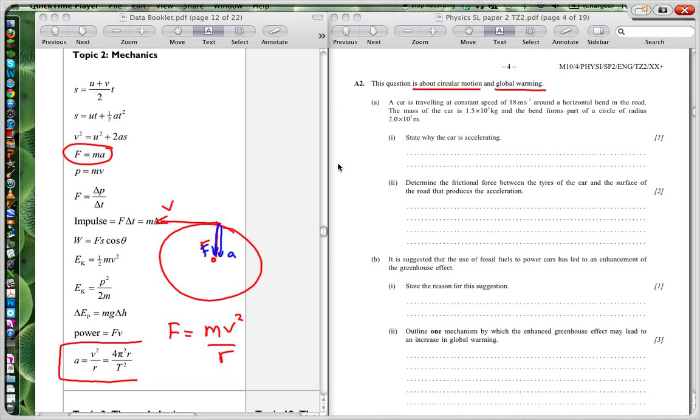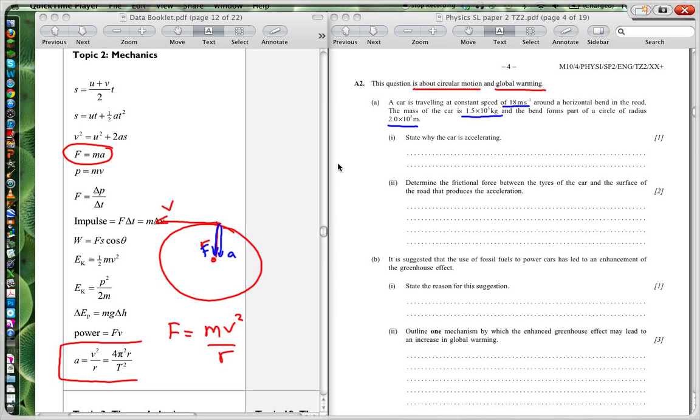So looking at this question, a car is traveling at a constant speed of 18 meters per second. Now, constant speed means that the magnitude of the velocity is always 18, but obviously it's changing direction around a horizontal bend in the road. The mass of the car is 1.5 times 10 to the 3 kilograms, and the bend forms part of a circle of radius 2 times 10 to the 3 meters. State why the car is accelerating.